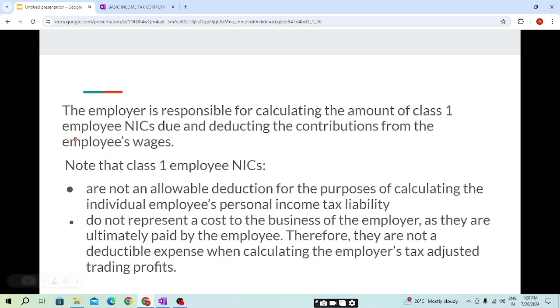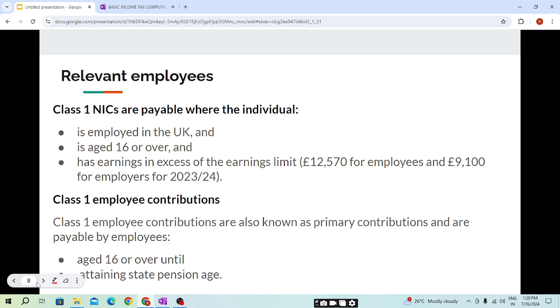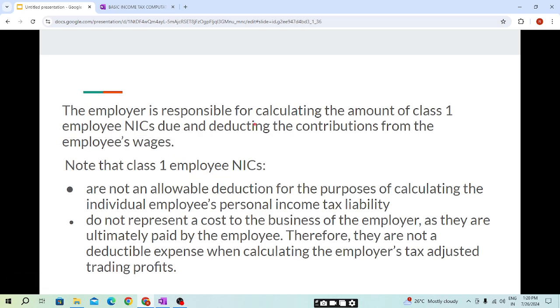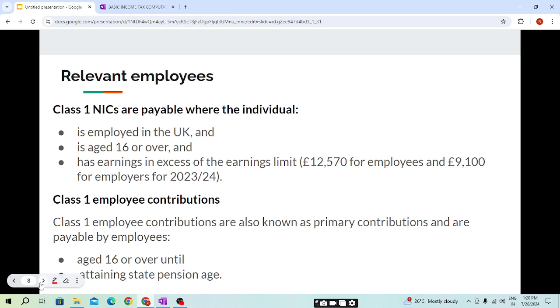Now coming to the next slide. The employer is responsible for calculating the amount of class 1 employee NIC due and deducting the contribution from the employee's wages. So students, now we have started the class, the types of NIC, and we are looking into the general theory to understand who the employees eligible for this contribution are. If an employee is 16 or above, he needs to pay until the state pension age.